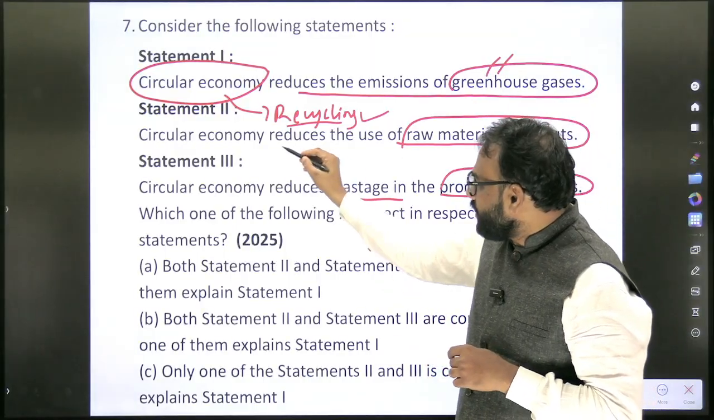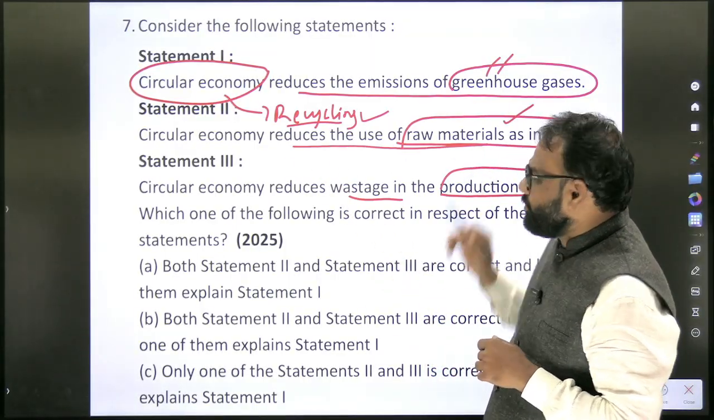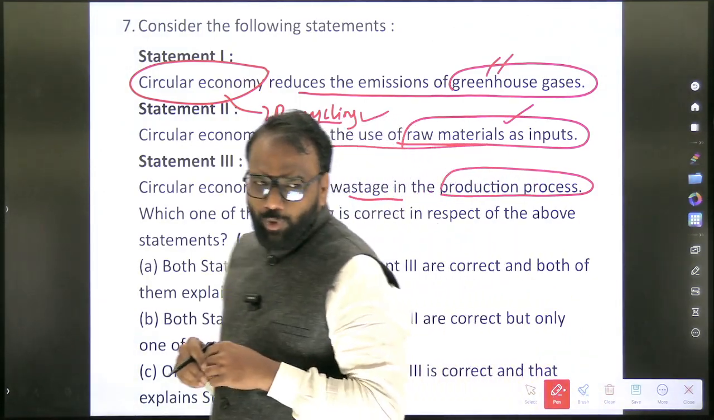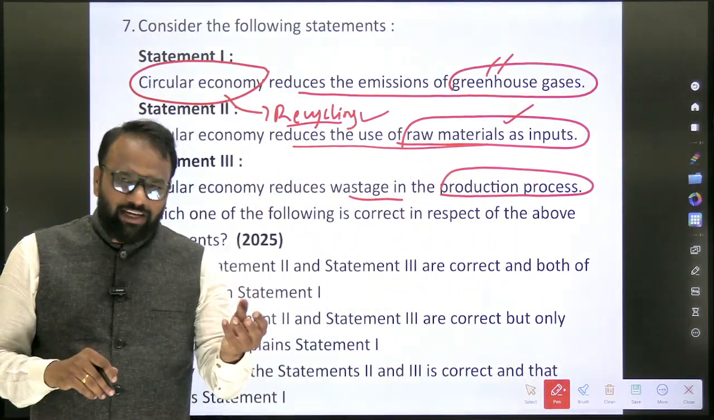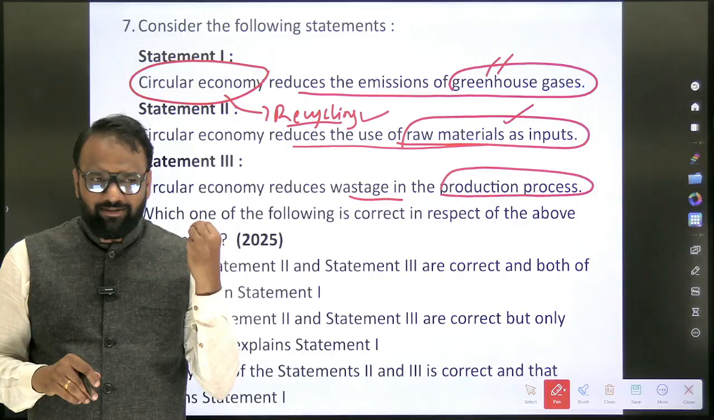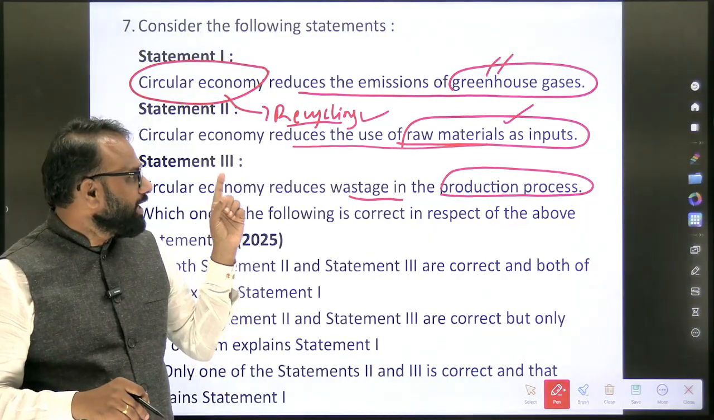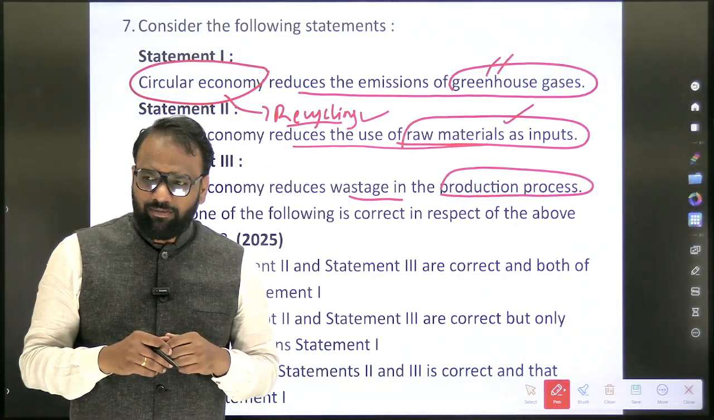Second, circular economy reduces the use of raw materials as inputs. True or false? What do we understand by raw materials? Directly from mining itself we are going to use the raw materials. So whether circular economy reduces the use of raw materials as inputs? Example.